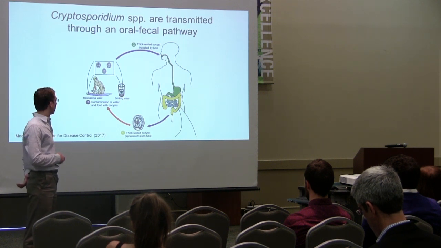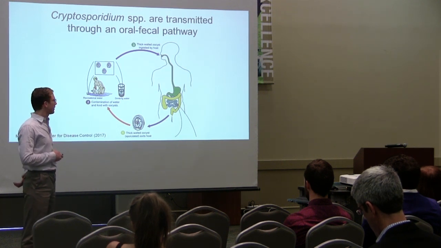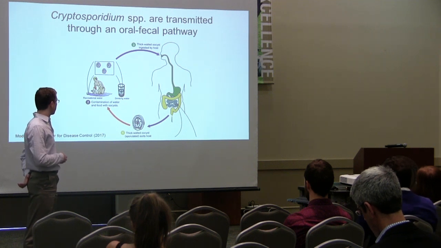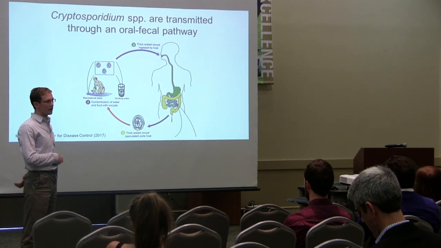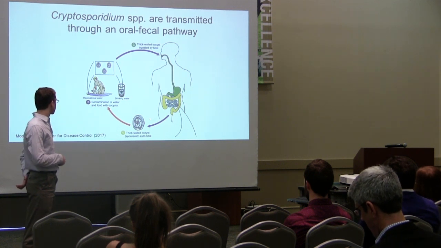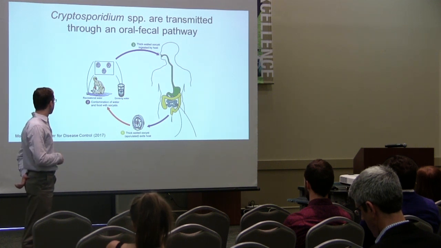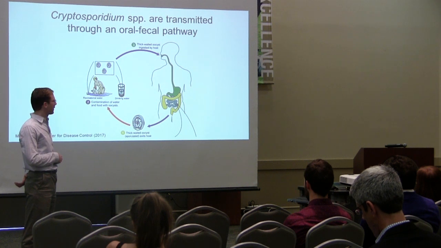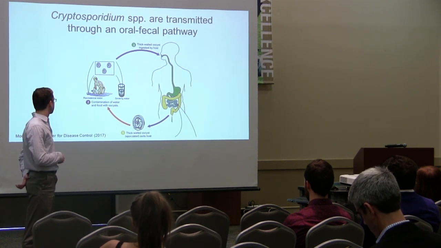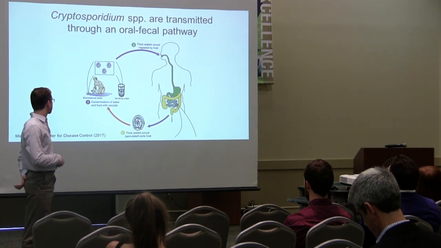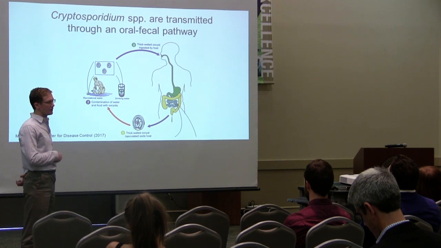Cryptosporidium are what is called an oral-fecal pathogen, meaning that they are excreted from their host. And this thick-walled oocyst that is environmentally stable and bleach resistant resides in the environment and can persist for long periods of time until it is ingested by its next host, wherein it infects the epithelial lining and continues the cycle, producing more oocysts and releasing them into the environment.